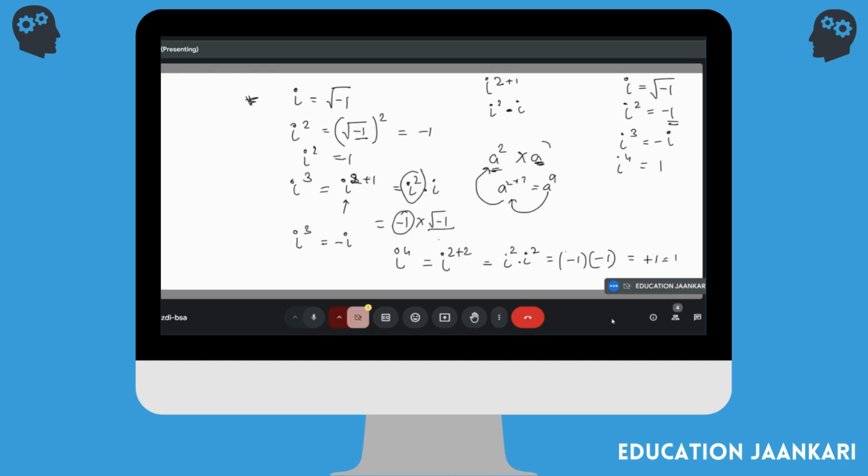So you have to actually remember these four values. I'll make a note of it. Just a minute. And also try to remember it right now. Done. Learn it. Remember the values, please.